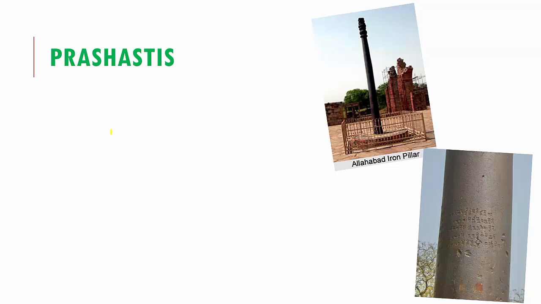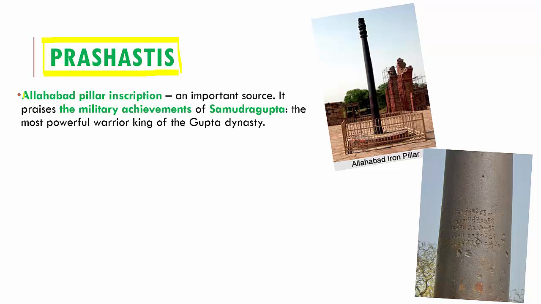Now, most of the information that we get about the Gupta dynasty comes from what we call Prashastis. Now, what are Prashastis exactly? An example is the Allahabad pillar inscription, which is an important source that gives us information. This Allahabad pillar inscription, which is right here, praises the military achievements of a king named Samudragupta. He was the most powerful warrior king of the Gupta dynasty.